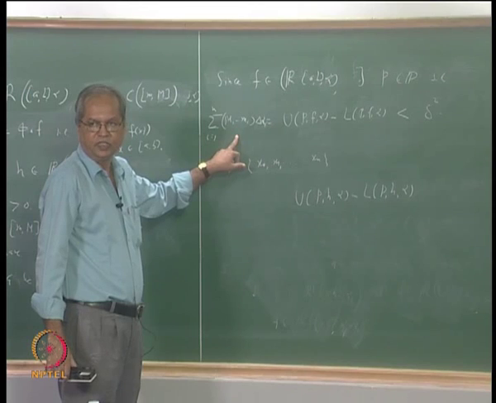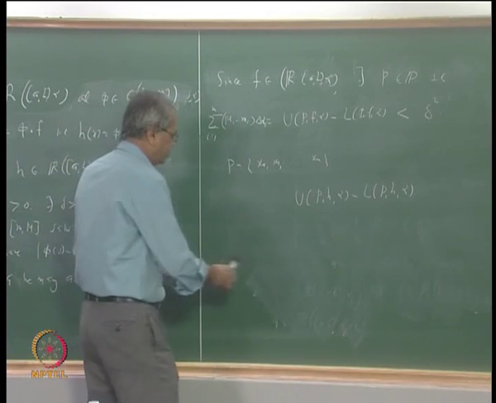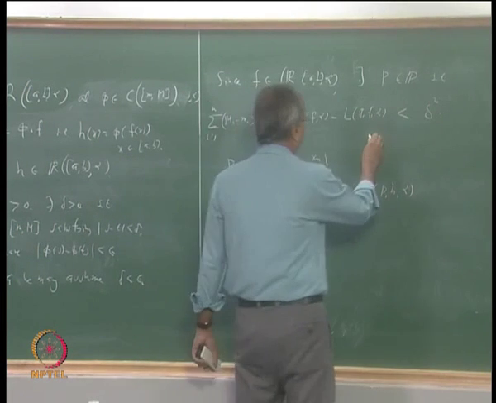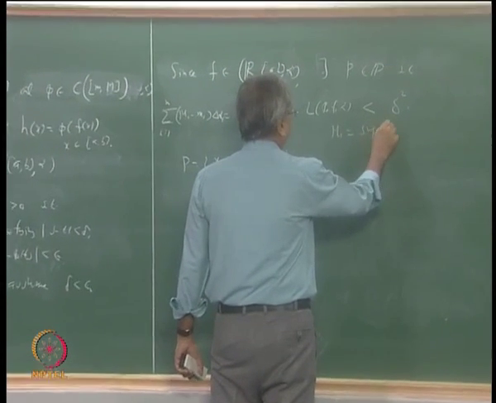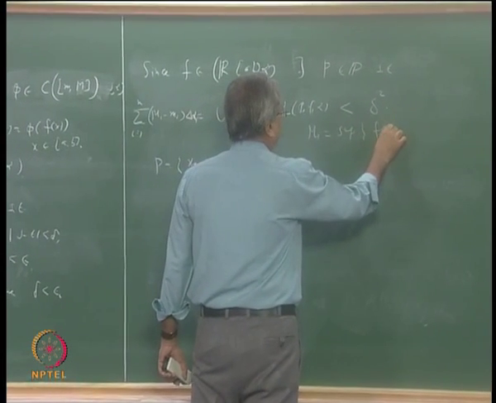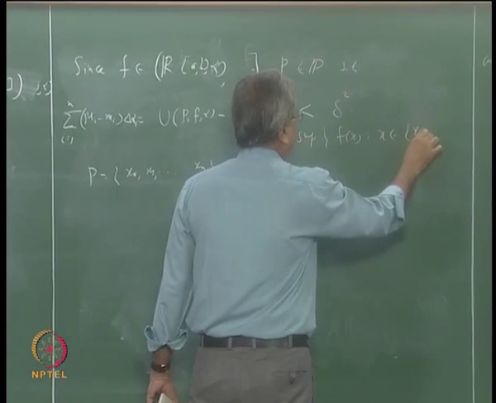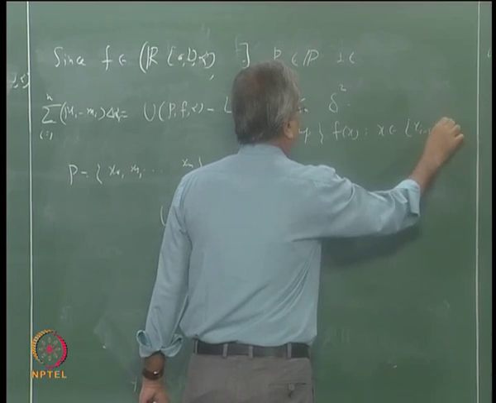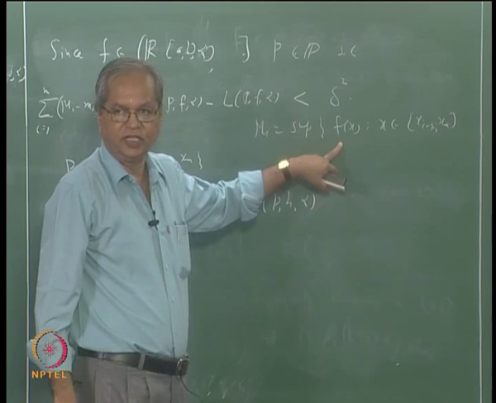This big Mi and small mi correspond to the function f. Big Mi is the supremum of f(x), where x belongs to the interval x(i minus 1) to xi.